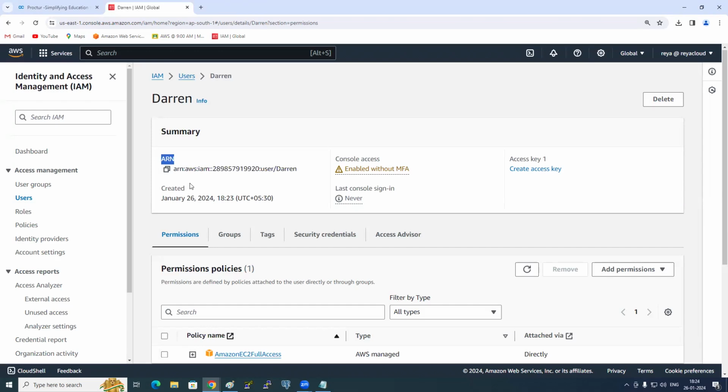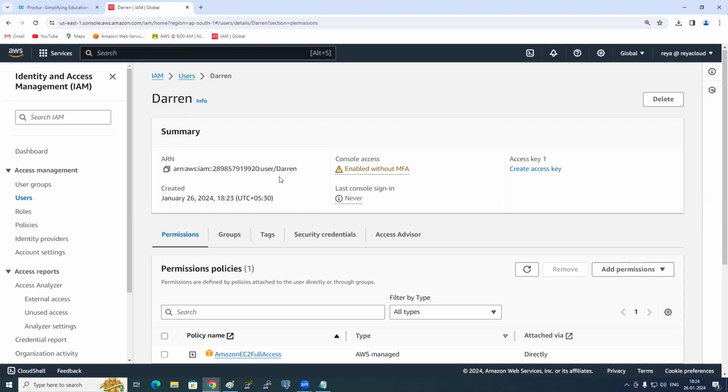ARN. What is ARN? Amazon Resource Name. See, now you will never forget that. Correct? So Amazon Resource Name. I told you for every resource there will be an ARN. If you create a group, an ARN will be there. If you create a user, an ARN will be there. And whose ARN is this?